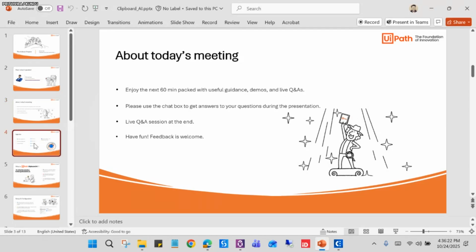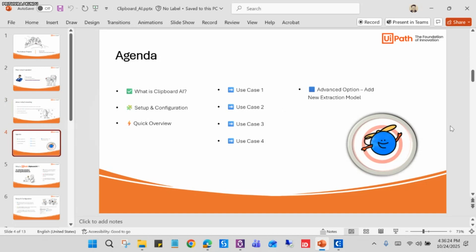So coming to our agenda for this meeting today. For this session, we have this much agenda for Clipboard AI. Now coming to our first agenda, that is, what is Clipboard AI?